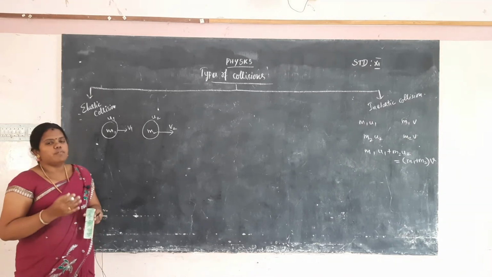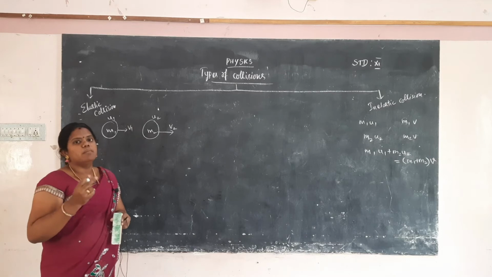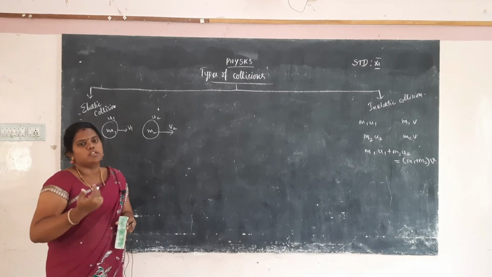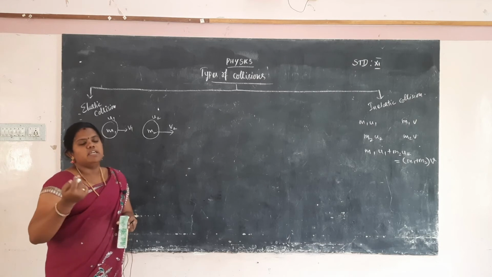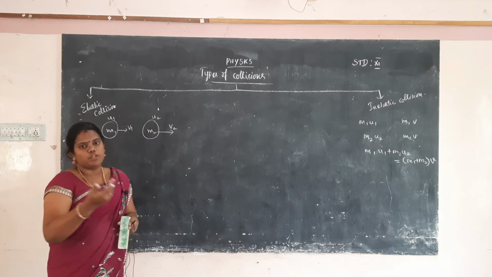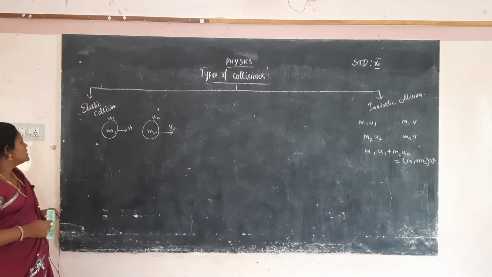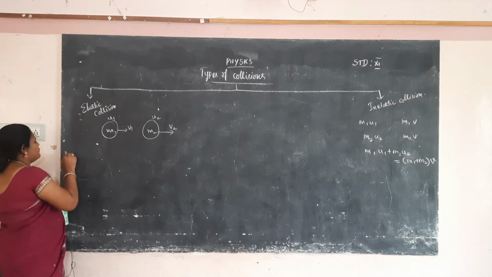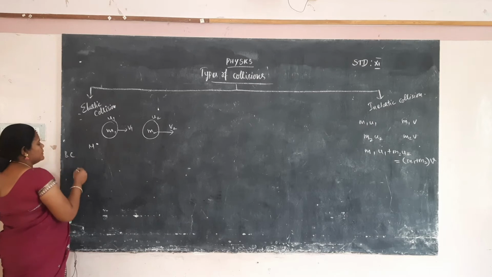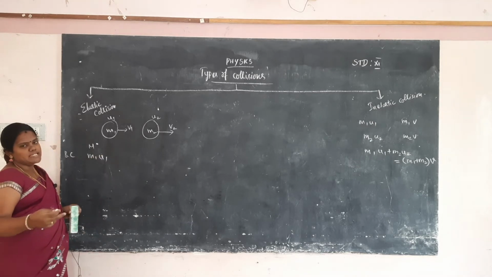First we have to consider the momentum. Already I told that in an elastic collision the total momentum is conserved. The total momentum before and after collision will be the same. First we calculate the momentum before collision. The momentum formula is m into v, mass into velocity.